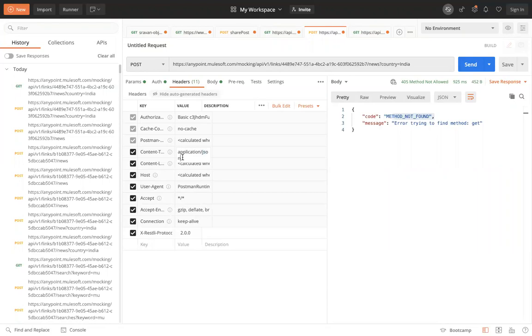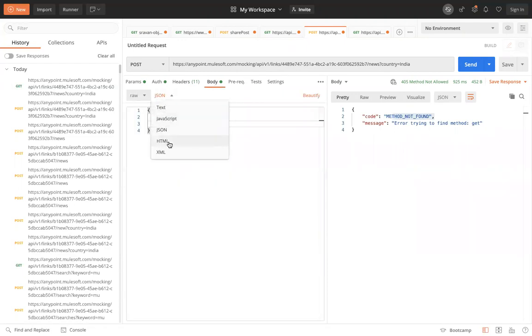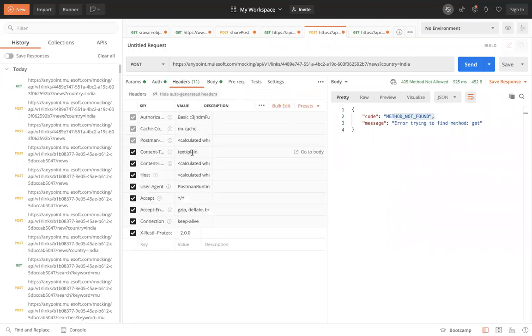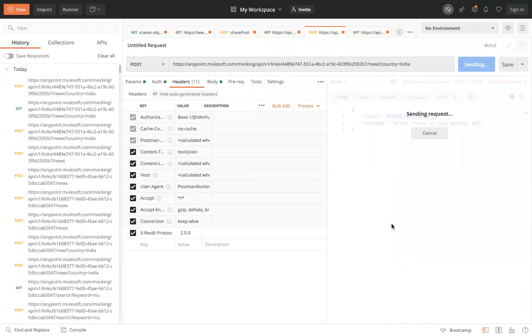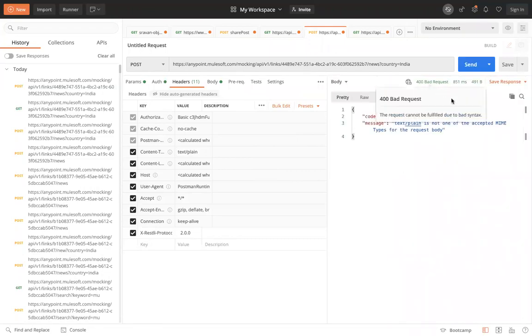Content type is application JSON. What if you give text plain? Or else I can change it here. Instead of JSON, I will say text. If you go here in headers, you can see it shows text plain. Now you send it. You are getting 400 bad request. It is saying that your text plain is not one of the accepted MIME types for your request body. This way also they will ask in the examination and all, so try to concentrate on this point.